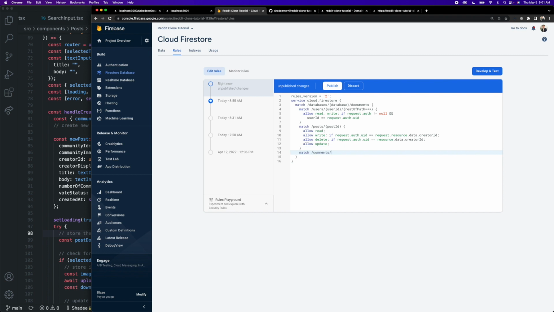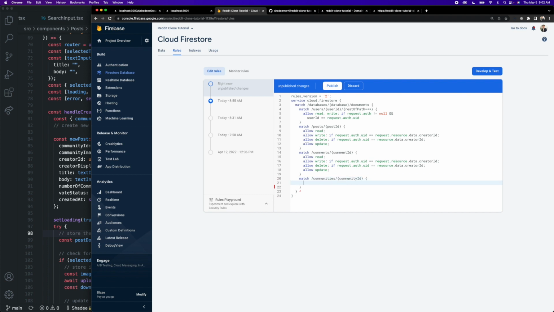So now we can work on our comments. So we can say match comments, use our comment ID wildcard variable. And the rules for this are going to be the exact same as the posts. They're going to be publicly readable, but only the owners can create and delete these resources. And the very last type of resource in our database are the community documents. So we can say /communities and use our community ID wildcard.